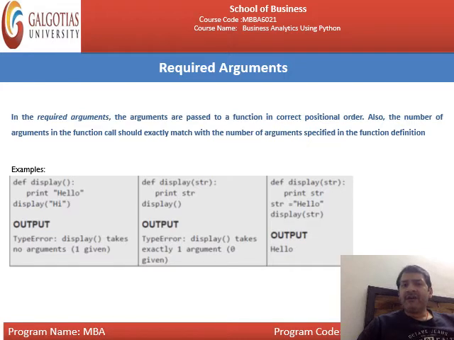Likewise, def display str. You are passing a parameter as a string. But while you are calling the function, no parameter is being passed. That means it will give an error. Likewise, this one will be the perfect example. def display str, print str, and hello is to be stored into str. Display str. That means now the function is matching with the parameters. It will display hello. This is all about the required arguments.